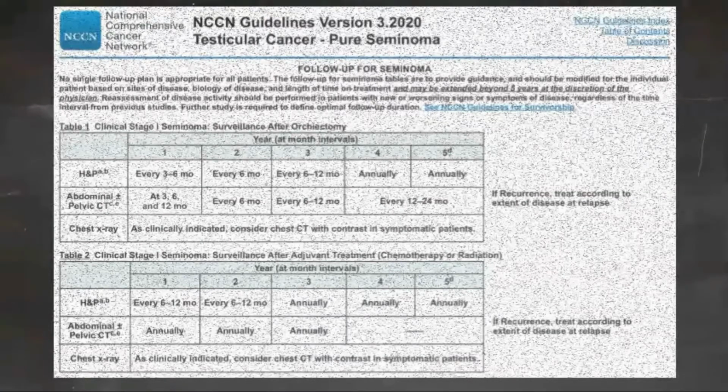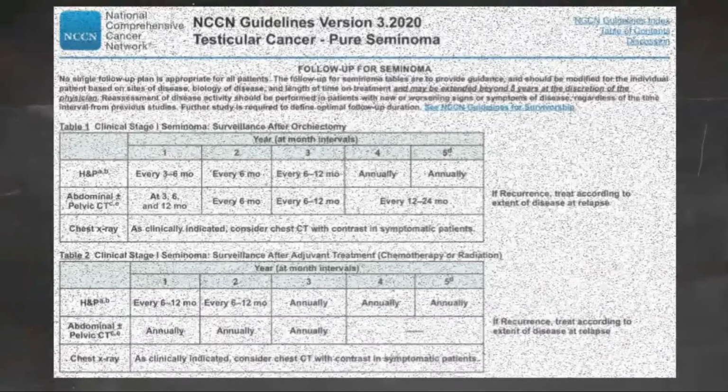The same imaging modality should be used throughout the surveillance. Chest X-rays should be obtained only when clinically indicated, and chest CT scans with contrast should be considered for symptomatic patients. CT is not recommended beyond 5 years unless clinically indicated. Relapses are treated according to the stage, and should not be treated based upon the elevated LDH level alone.